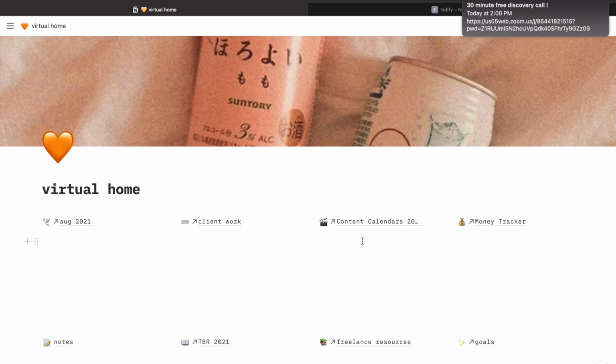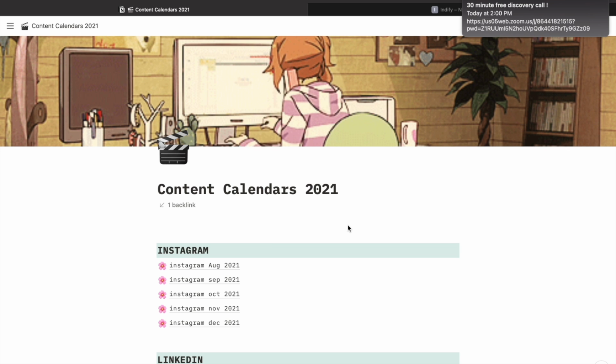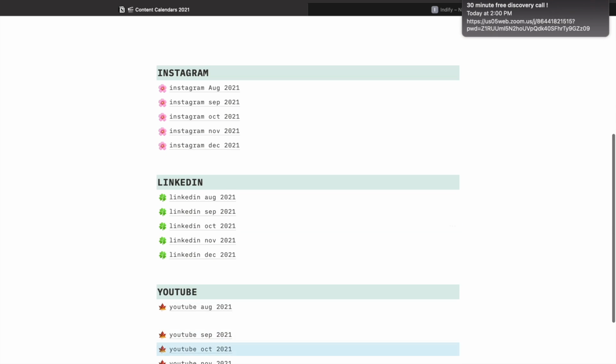And now we will talk about content calendars. So if we talk about content calendars, I have made them in this way. As you know, I post content regularly on Instagram, YouTube, and LinkedIn. I have planned it for the entire year.